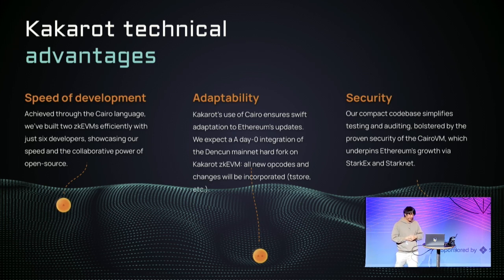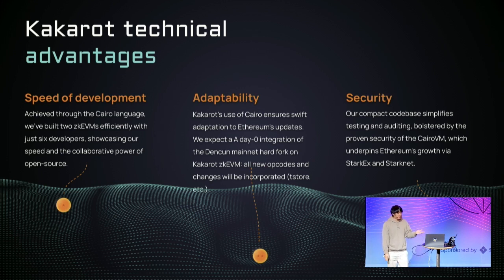One example is Dencun: we started working on it a few weeks ago, and in 2 weeks we plan to be fully Dencun compatible from day 0.